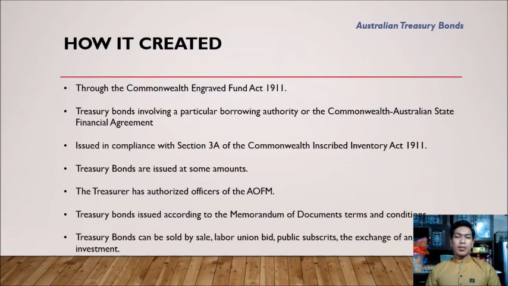Treasury bonds are issued at some amount. In its parts, the Treasurer has authorized officers of the AOFM. Treasury bonds are issued according to the Memorandum of Document Terms and Conditions. Treasury bonds can be sold by sale, tender, public subscription, the exchange of an official investment or some other.